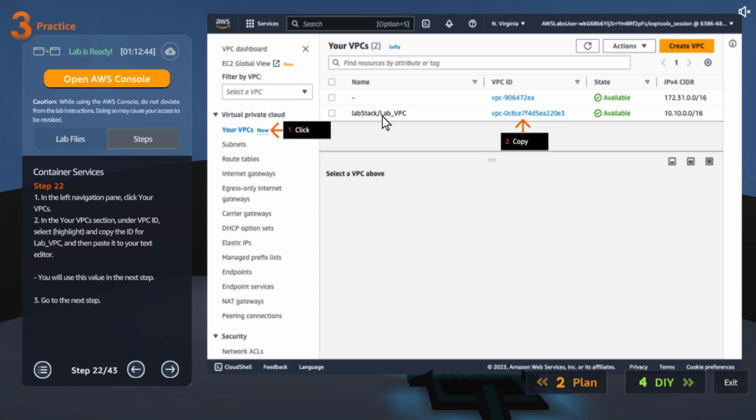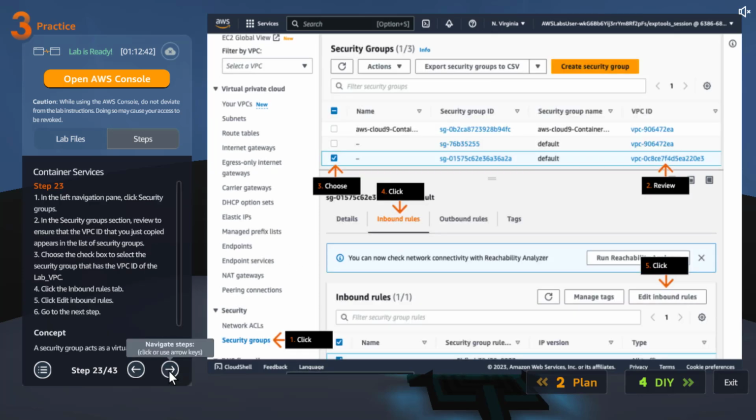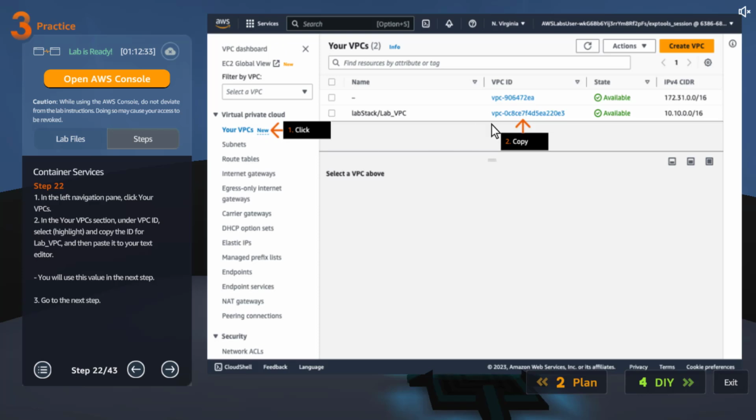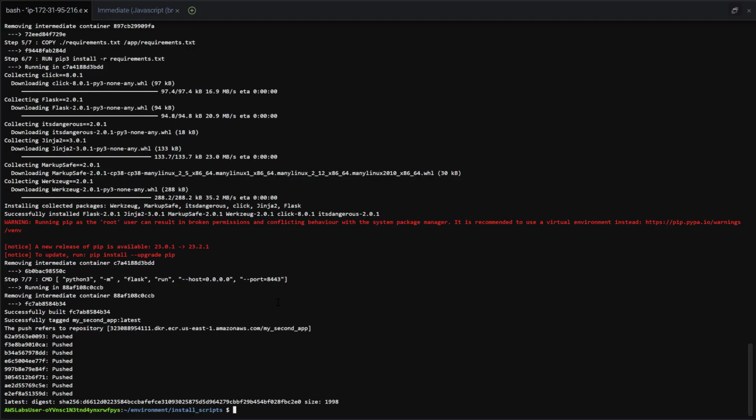There is already a VPC they created for the lab. Click on VPCs, copy the name. How many things do I have to copy? Okay, before I forget, let me go back. Okay, this is done. Clear everything.